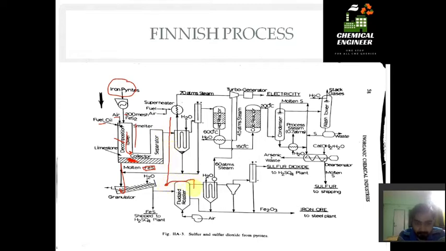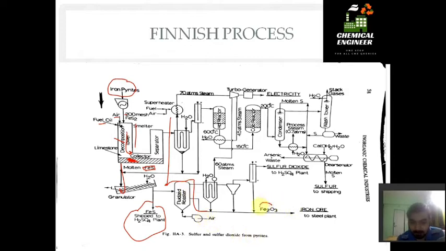Here we have a fluidized roaster, in which air is passed through the bottom, and molten FeS is fluidized and converted to a powder form, and then it is converted to SO2 and Fe2O3. Some part of FeS is shipped to the H2SO4 plant, some part is converted to granules, and some part is sent to reaction to form Fe2O3 and SO2. So up to this part we have discussed the bottom part.